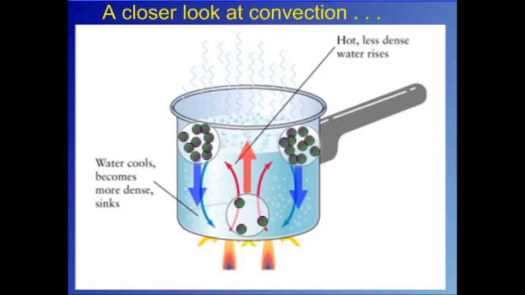With convection, we have a heat source underneath this pot of water, and we can see that when the water is heated up, it becomes less dense, and therefore it starts to rise. As it moves away from that heat source, it starts to cool down and become more dense, and then it starts to sink, and it creates this circular motion in the pot, and that is convection.